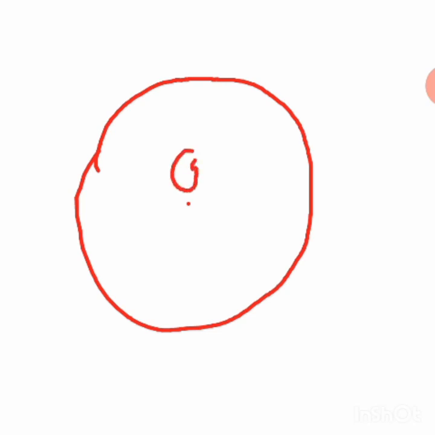Now I ask you to draw some radii of the circle. How will you draw? From the center to any point on the surface of the circle. This is the radius, similarly this is the radius, this way this will be the radius.